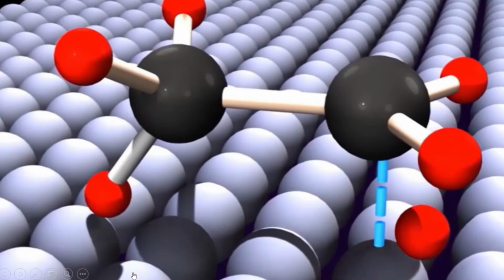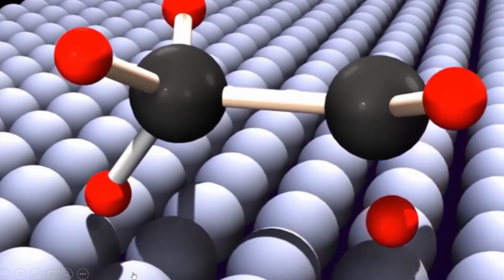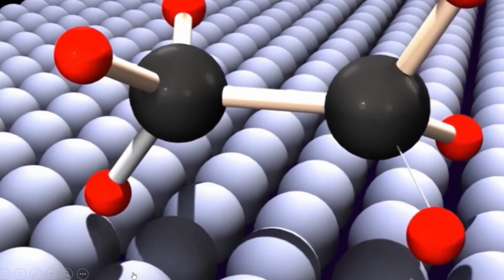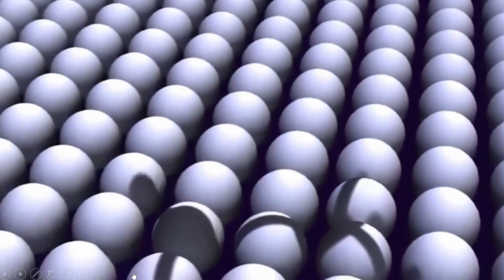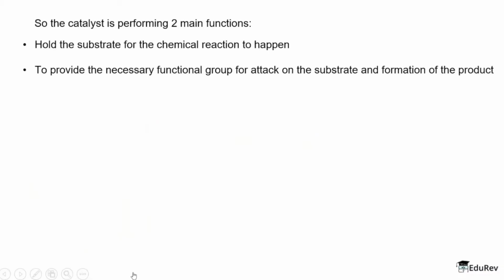So the nickel layer is providing a necessary meeting point for these two molecules, along with the hydrogen molecule or the functional species which needs to attack. In this way, it makes the reaction much faster. So the two things which the catalyst actually does: the first one, it holds the substrate for the chemical reaction by making some temporary bonds, and the second one is to provide the necessary functional group for the attack for the formation of the product. Well, this is exactly what the drug molecule is going to do, or is going to attack in a way.